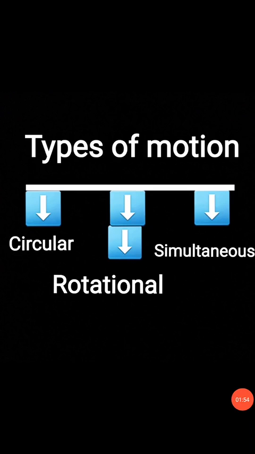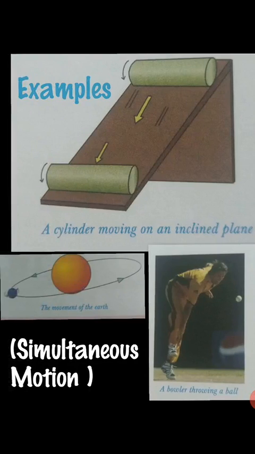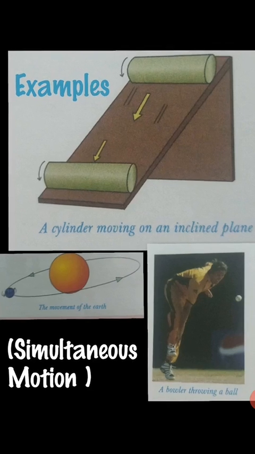And the third type of motion is simultaneous motion. Simultaneous motion means different motions at the same time. In some situations, the motion of an object may be a combination of two or more motions. For example, you can see here a cylinder moving on an inclined plane, the movement of the earth, and a bowler throwing a ball. So these are examples of simultaneous motion.